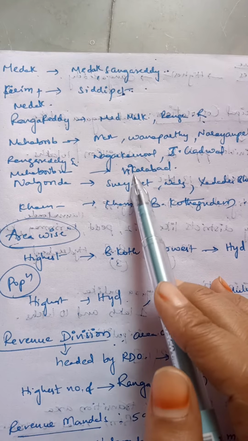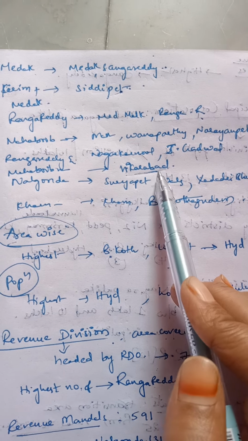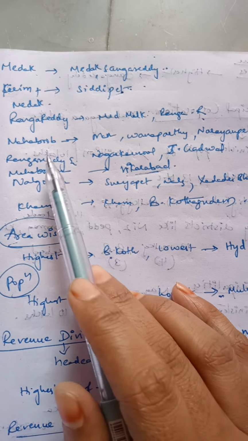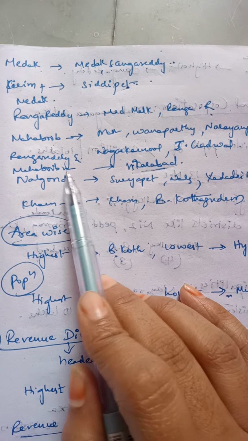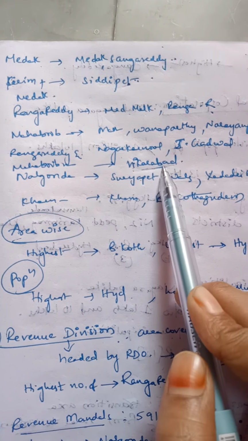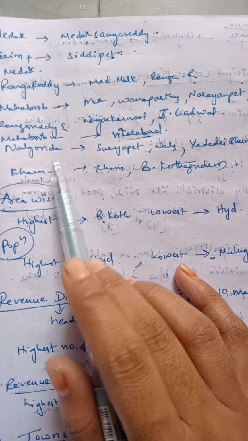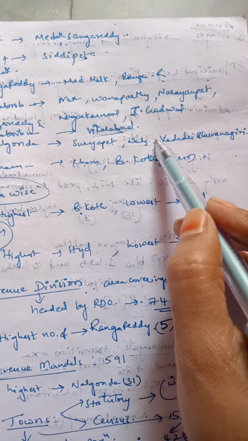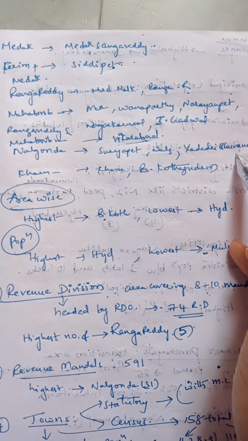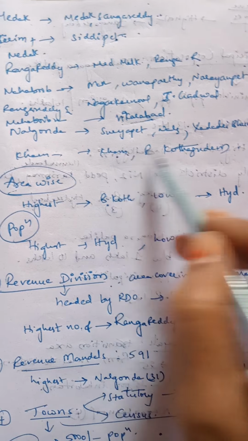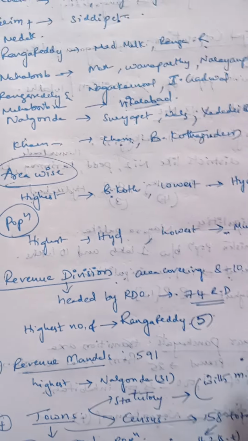And here Vikarabad is the one which is derived from Rangareddy and Mahabubnagar. Some part of Rangareddy and some part of Mahabubnagar combinedly split into Vikarabad. And the erstwhile Nalgonda was divided into Suryapet, Nalgonda and Yadadri Bhuvanagiri. And erstwhile Khammam was divided into Khammam and Bhadradri Kottagudem districts.